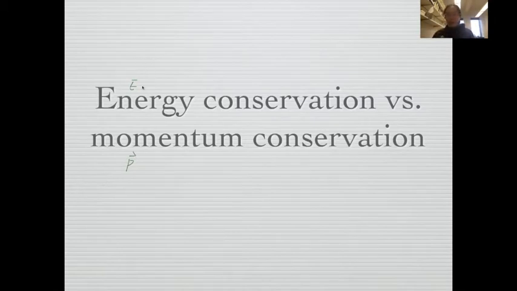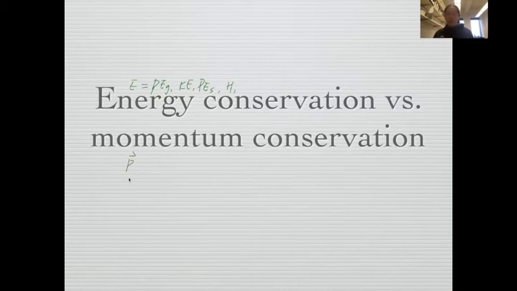Another big difference is that energy can take all kinds of different forms: spring potential energy, gravitational potential energy, kinetic energy, heat energy, even nuclear energy. There are a lot of energies. And all of this energy will be conserved as long as your system is isolated.